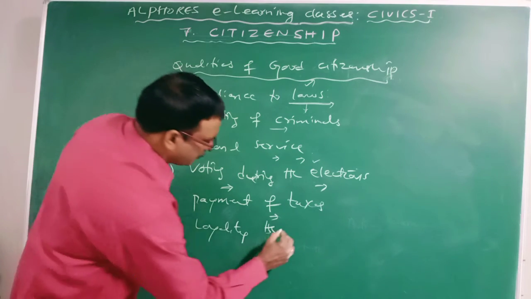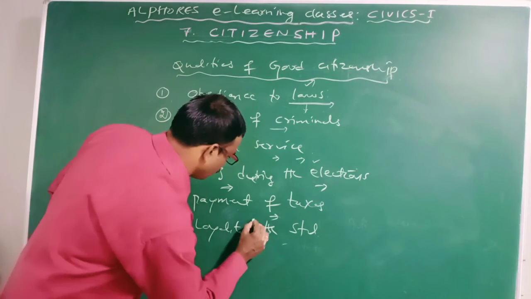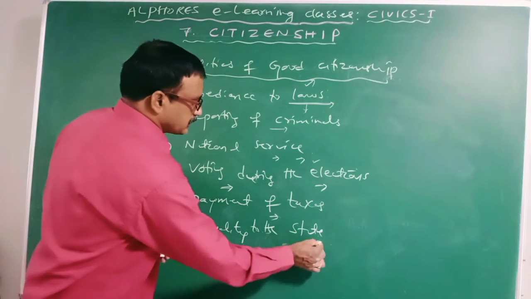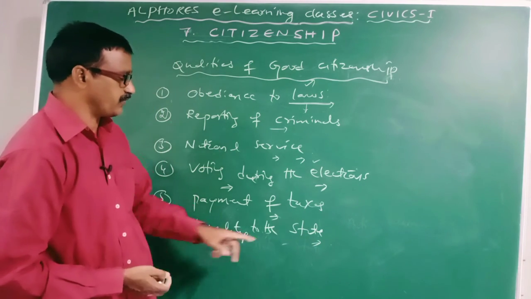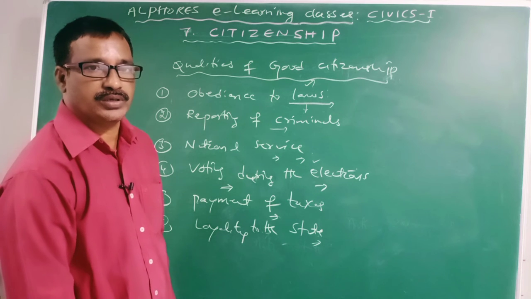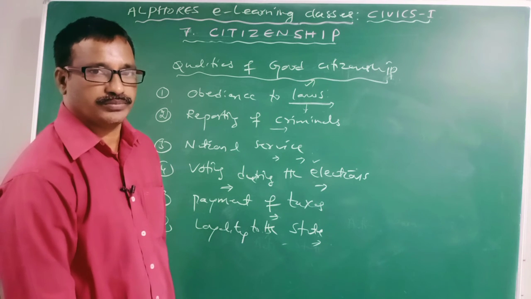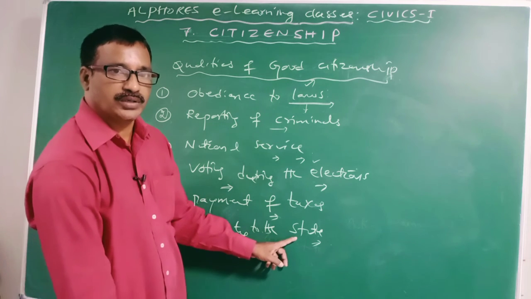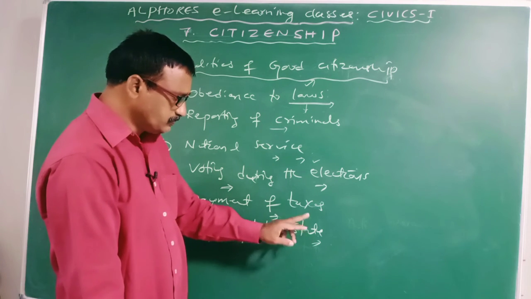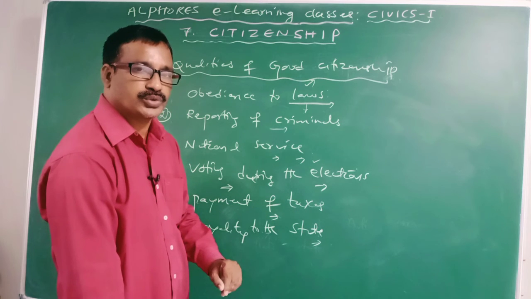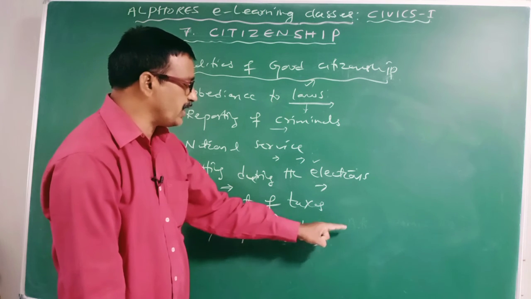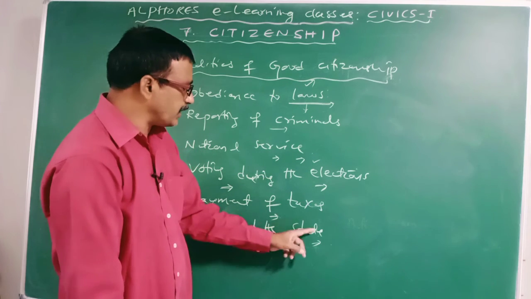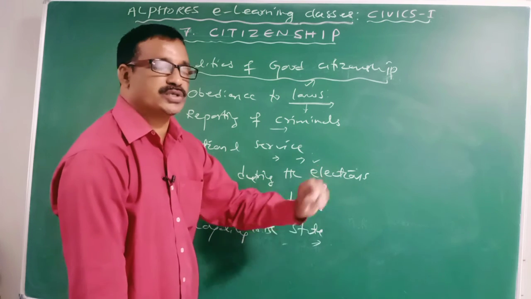Then loyalty to the state. The state is one of the important political associations of the citizen. The state is a sovereign organization. On behalf of the constitution, it provides us so many rights for enjoying freedoms, and it also provides certain duties to us.